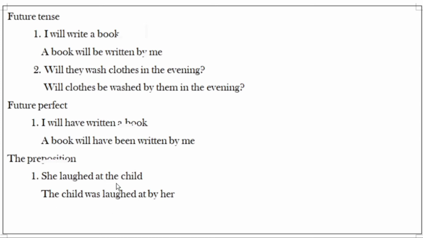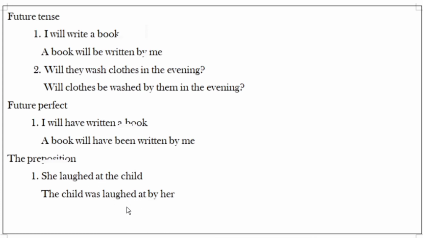She laughed at the child. The child, that object we are using as subject here. Laughed indicates past tense, so was, be form verb we are using. And verb 3 we always use in passive form, so laughed. Laughed at, it is a phrasal verb.